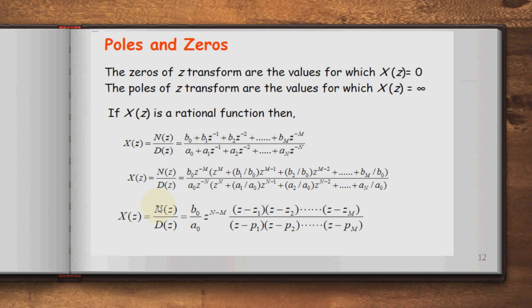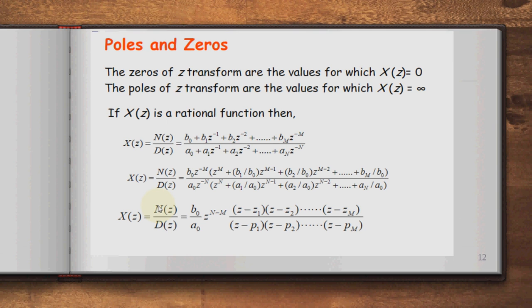So what are poles and zeros? We revise some points regarding the stability conditions. The zeros of the Z transform are the values for which X(z) is equal to 0, and the poles of the Z transform are the values for which X(z) is equal to infinity. We can obtain the zeros by equating the numerator to 0, and by equating the denominator of the transfer function to 0, you will get the poles.